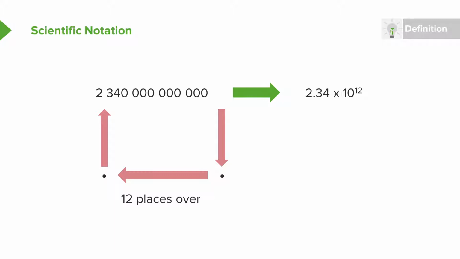In scientific notation, we have a convention, which is that you always put the decimal point right after the first non-zero digit. And in this number, the first digit that is not 0 is a 2. And so we'll move the decimal place over until we've reached the 2, and we'll stop the decimal place after the 2. Once we've done that, we can write many, many big numbers in scientific notation. This will be very useful as we go forward.